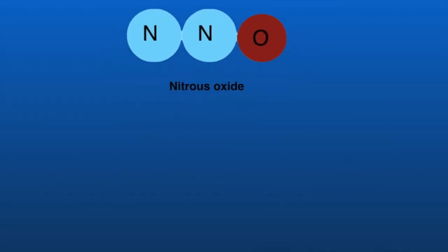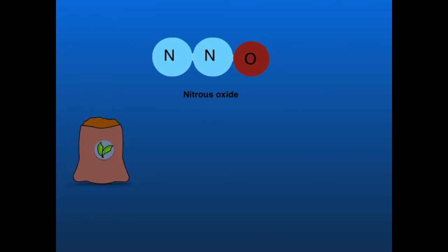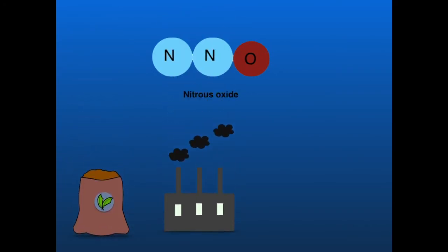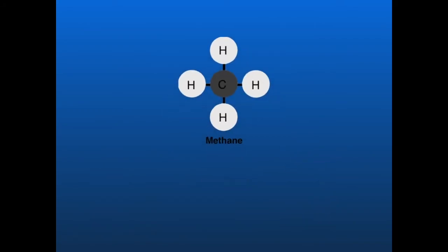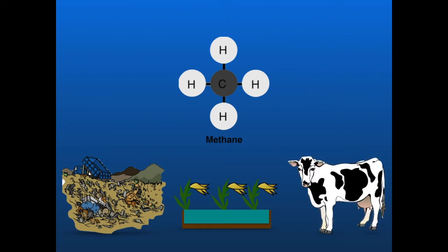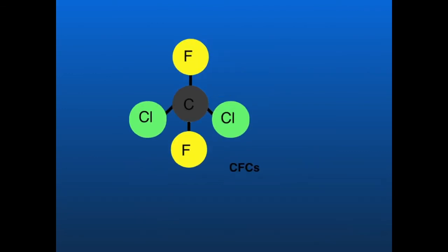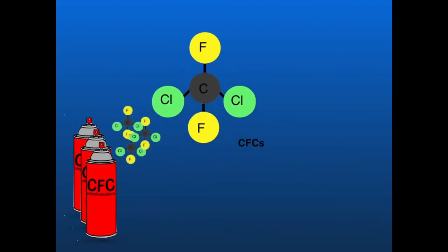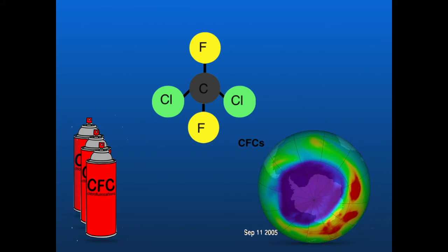Nitrous oxide is produced both naturally and by humans using fertilizers, burning fossil fuels, producing nitric acid, and burning biomass. Methane is also produced naturally and by humans. Trash decomposing in landfills and agricultural use, mainly growing rice and taking care of livestock, result in methane production. CFCs are produced entirely by humans and are responsible for the hole in the ozone layer a couple years ago. Nowadays, though, CFCs are heavily regulated due to their destructive nature.